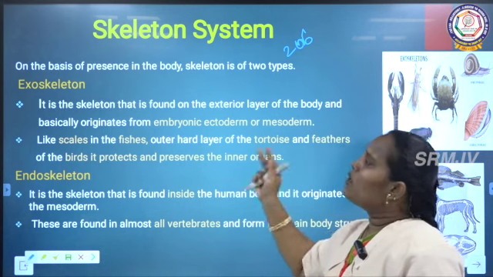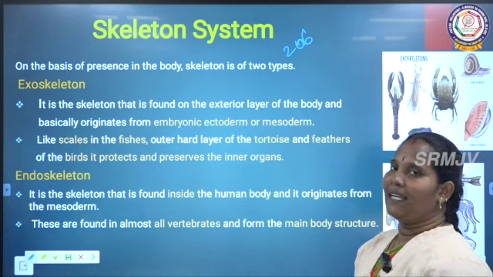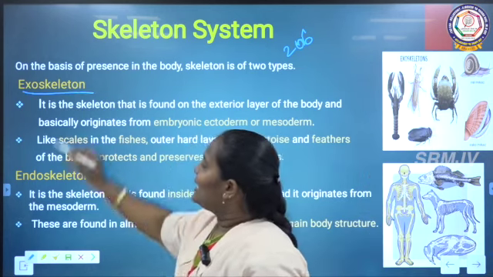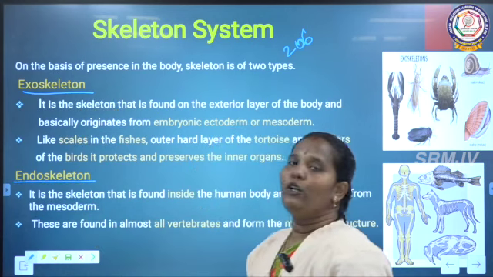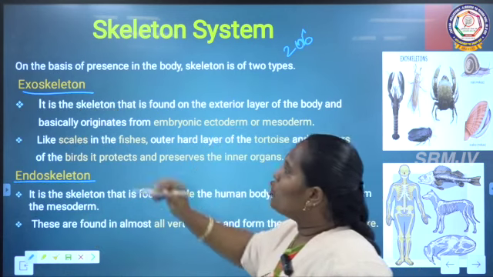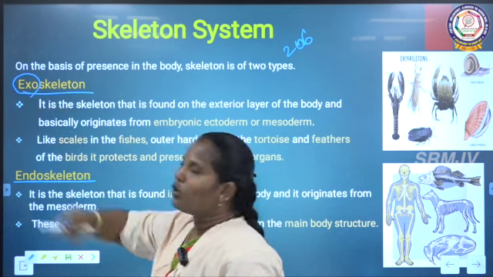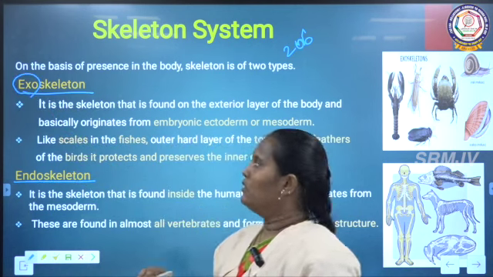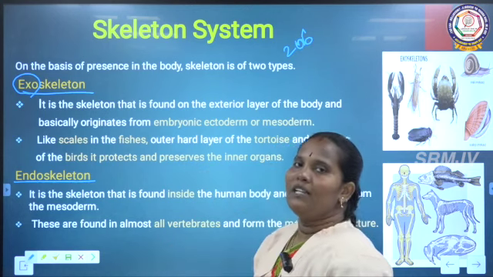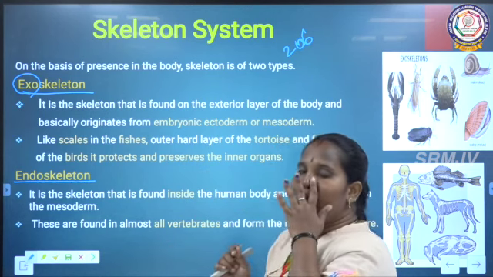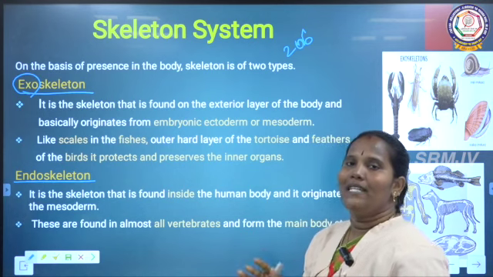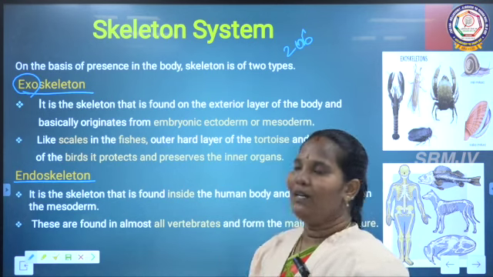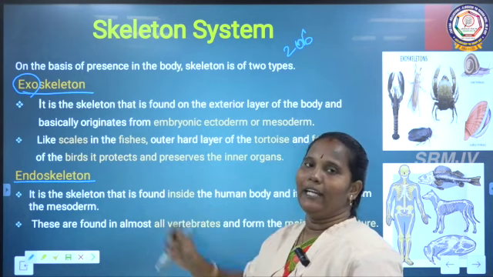Based on the skeleton, we can categorize animals into two. What are they? One is the exoskeleton, another one is the endoskeleton. Exo means the outside, exo means exit, out. Skeleton we know is the bone formation. See, if an animal has the vertebrae, vertebrae means the backbone, if the animal has the backbone, those animals are called endoskeleton.